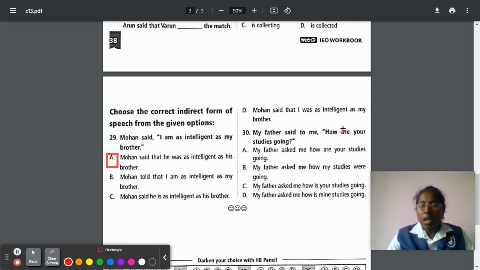Here are is also a verb, going is also a verb. So your will be converted into my. So how my studies are going. Sorry, my studies were going. So option B: My father asked me how my studies were going. Studies is plural, so in past tense plural were will be added. So that's all.